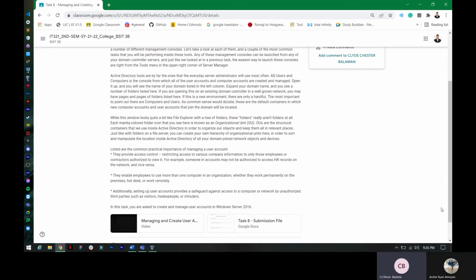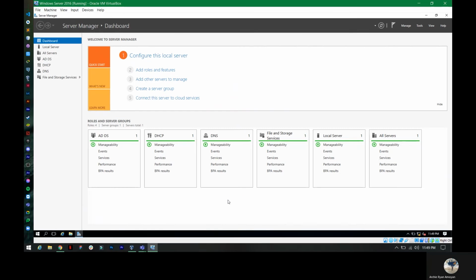Additionally, setting up user accounts provides a safeguard against access to a computer or network by unauthorized third parties such as visitors, tradespeople, or intruders. In this task, we are asked to create and manage user accounts in Windows Server. So, Kuya Archie will guide you on how to perform this task.